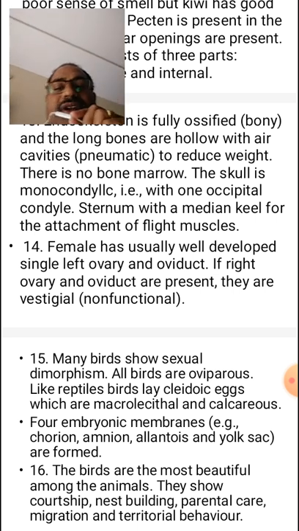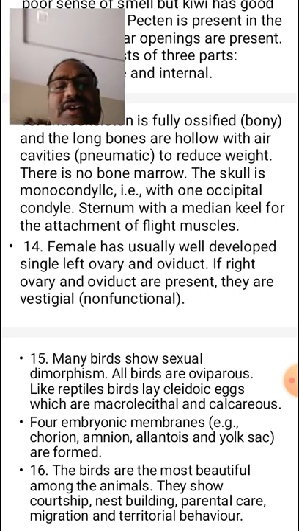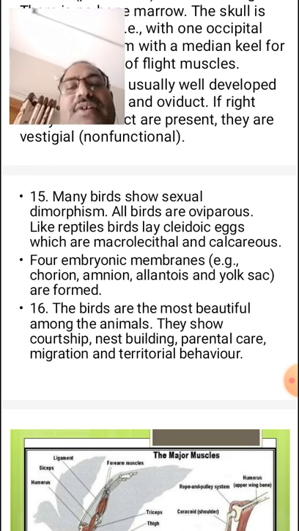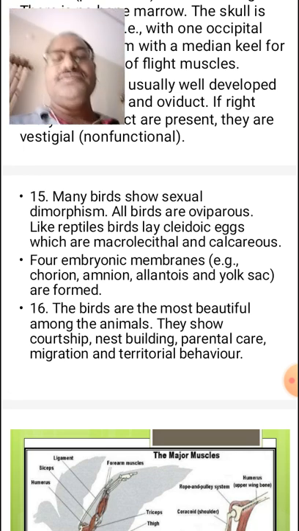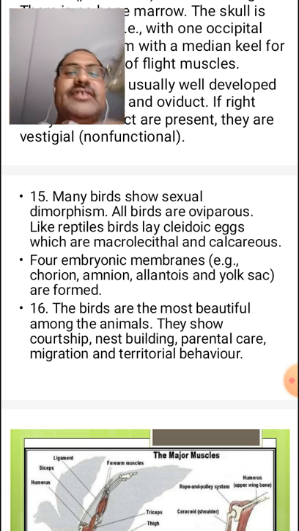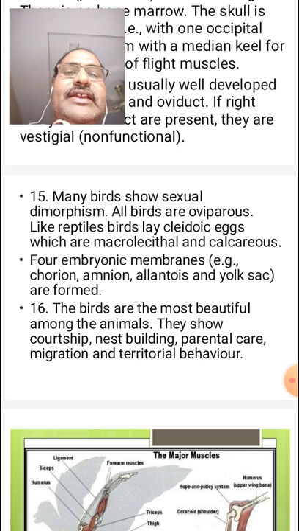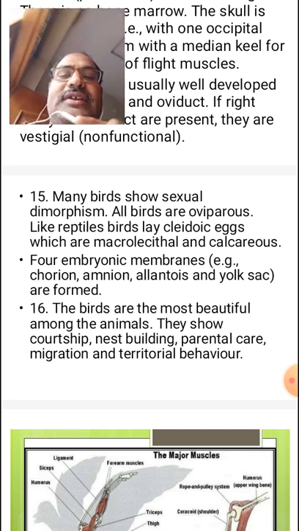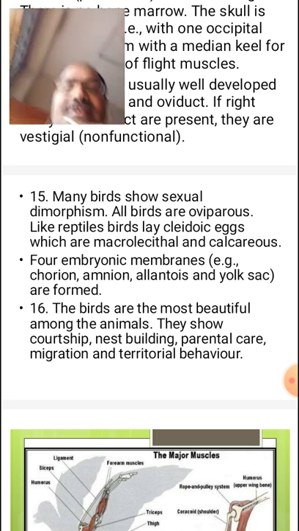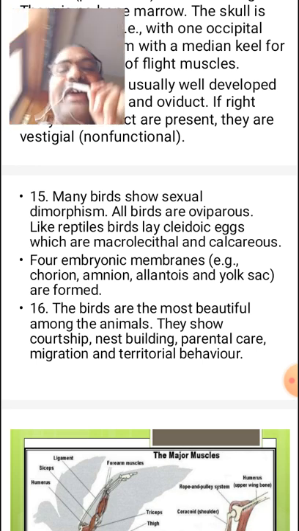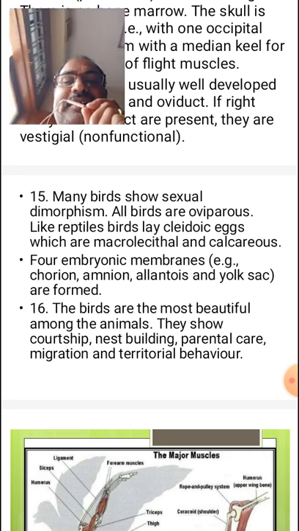If the right ones are present, they are vestigial or rudimentary in function. Many birds show sexual dimorphism. Sexual dimorphism means you can identify the males and females by seeing the external characters. So it is present in the aves.